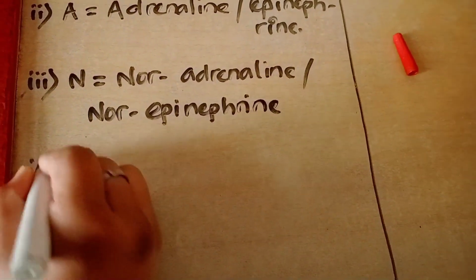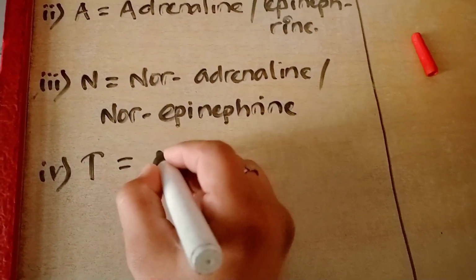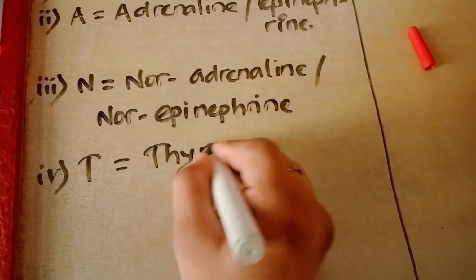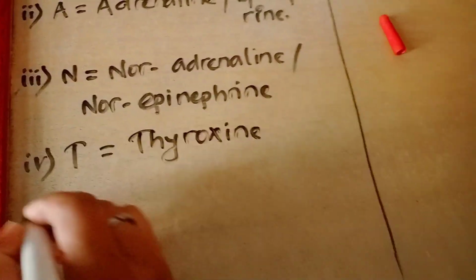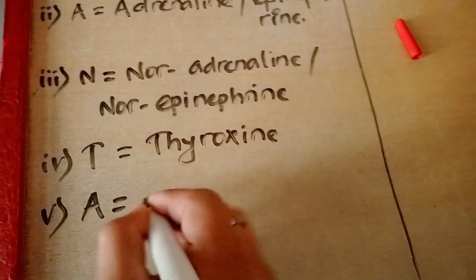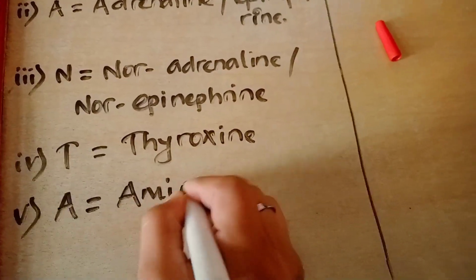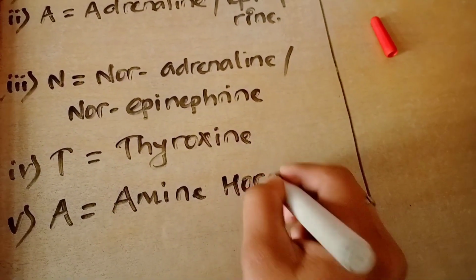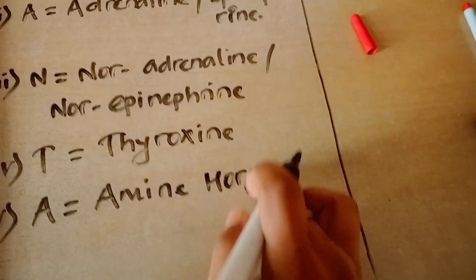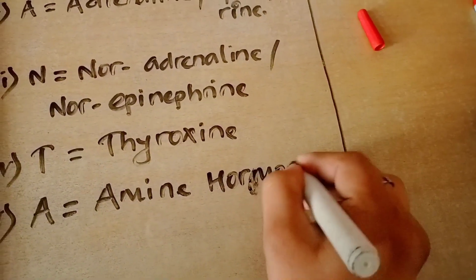And in fourth we have T, which means thyroxine, and in last we have A, which means amine hormone. That is, these all are examples of amine hormone.